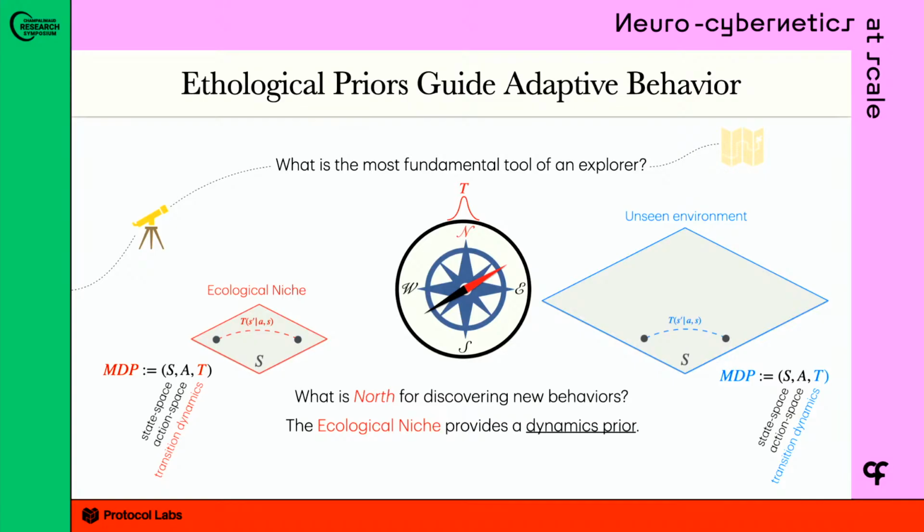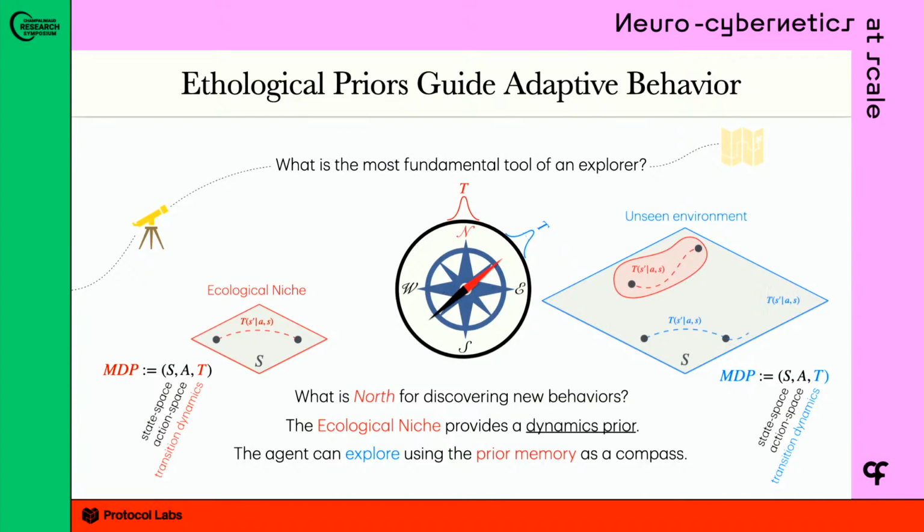Now, equipped with this ecological niche as a prior, what you can do is explore relative to that. What does that look like? Let's say there's some local subspace in which these dynamics agree. That means there are actions and states in which the dynamics in those regions match your ecological niche. And you can explore relative to that dynamics prior. You can either pick actions and pursue states that move you into that region, or you can pick actions that move you outside of that region. So it's not saying you have to pursue your ecological niche, just that you can use it as a motivating signal with which to structure your exploration.